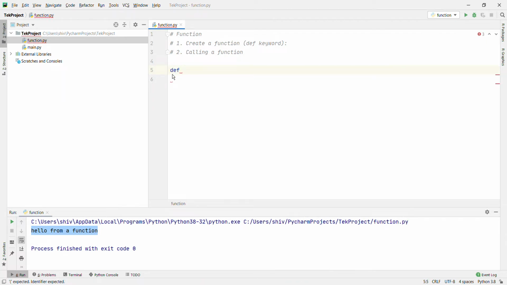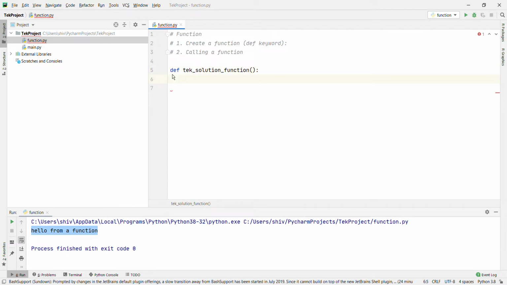Def tech_solution_function, and print "welcome to tech solution".